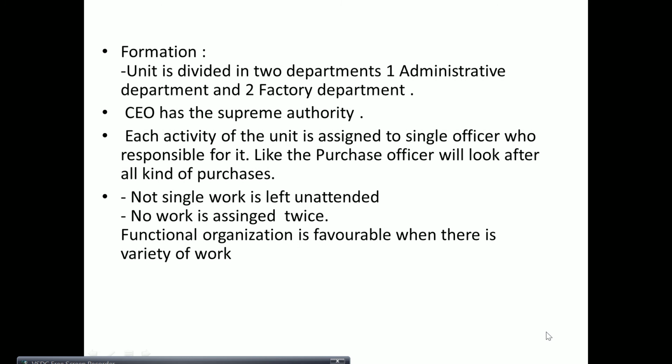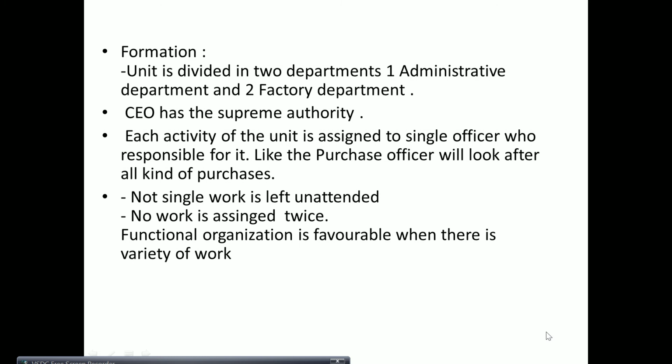Functional organization is favorable when there is a variety of work. When there is a lot of variety of work and too many activities, functional organization is more suitable, because line is suitable only for smaller units.